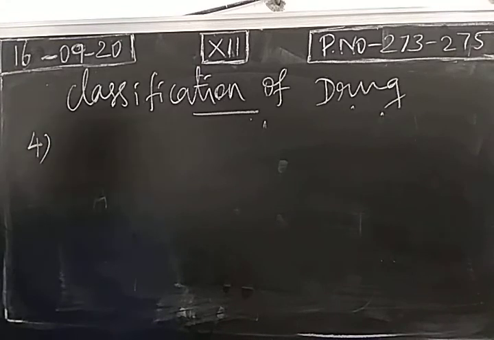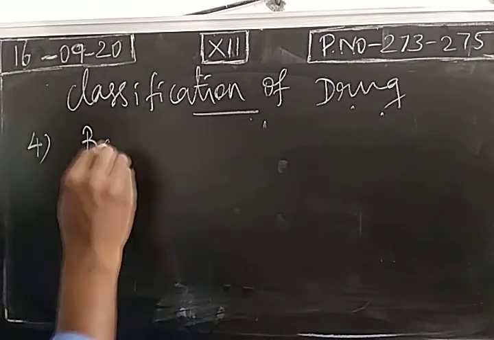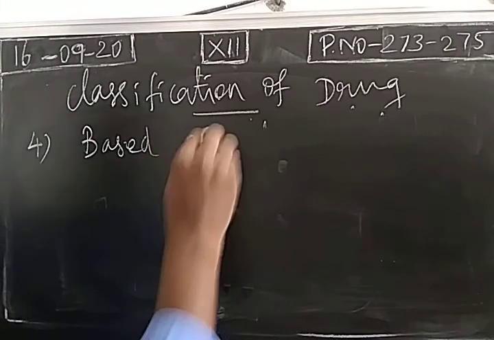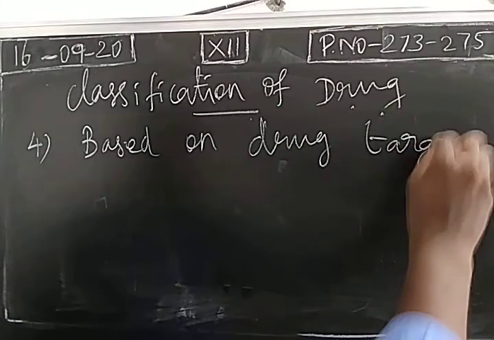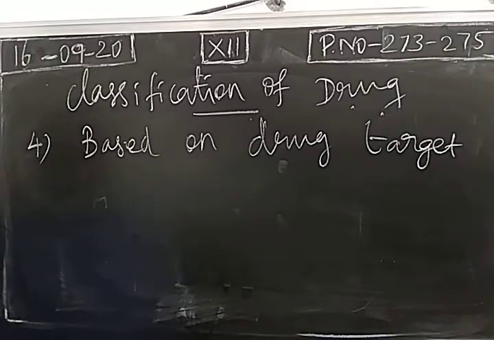Fourth classification is based on drug target. This classification is based on where the biological effect takes place in human beings, at which place there will be a biological effect, and at what place a drug is interacting.